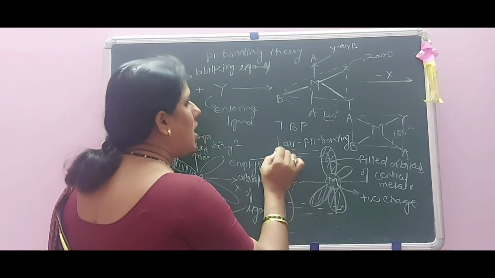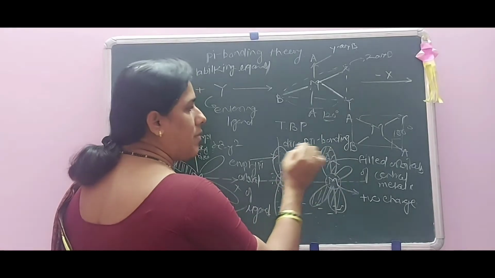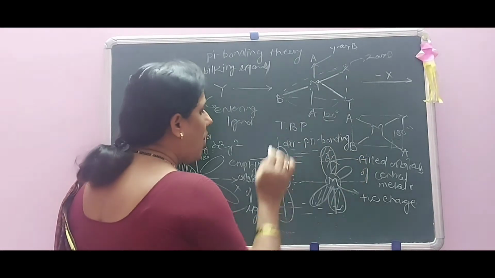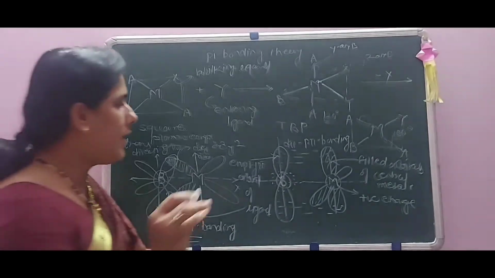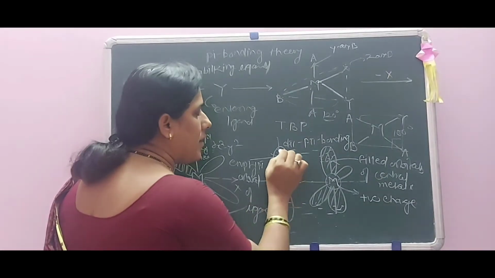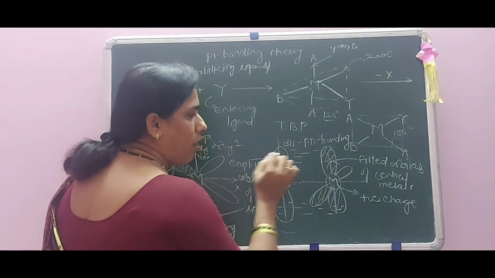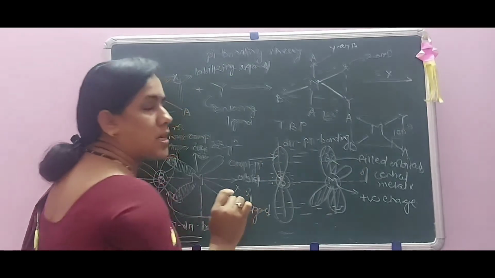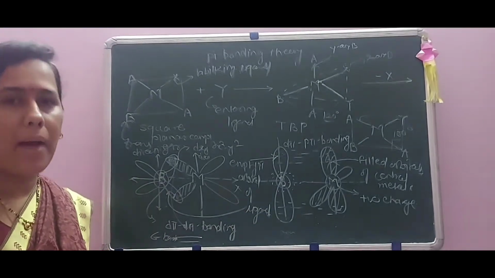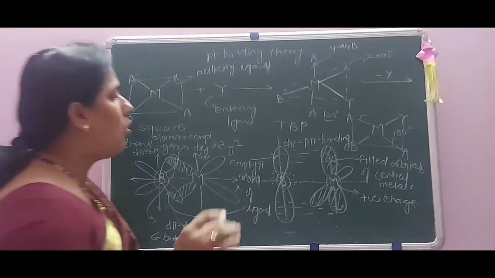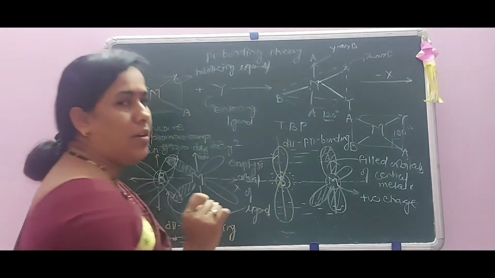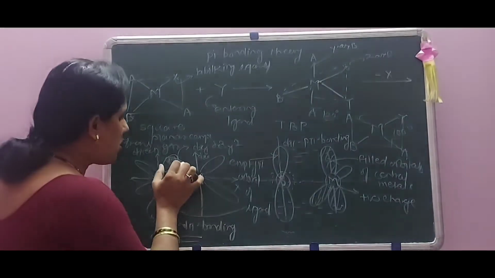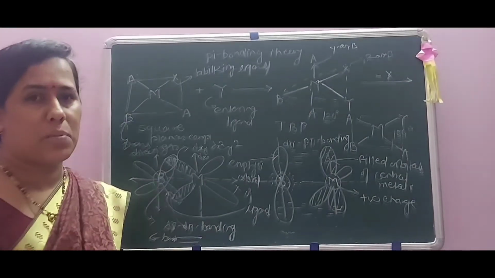When the bonding takes place along this axis, that is dx square minus y square, with the empty p pi orbitals of a ligand, that is known as B, here the d pi p pi bonding takes place. That is, the empty pi orbitals of ligand B overlap with a filled orbital of a central metal ion M. When there is a formation of a bond here, what takes place?